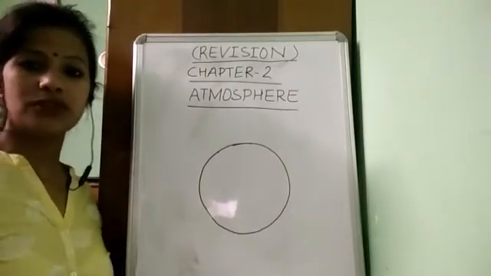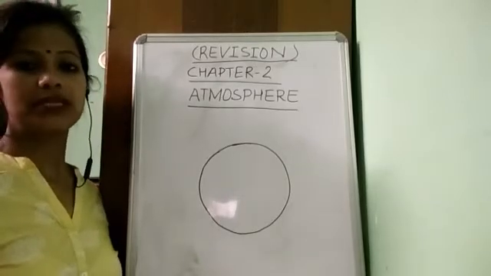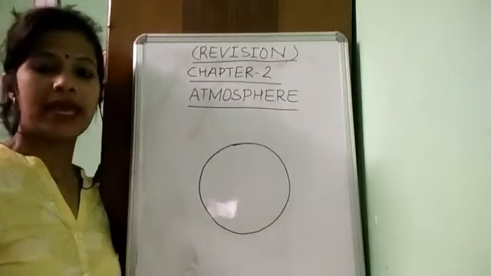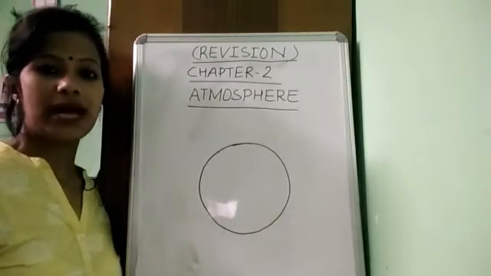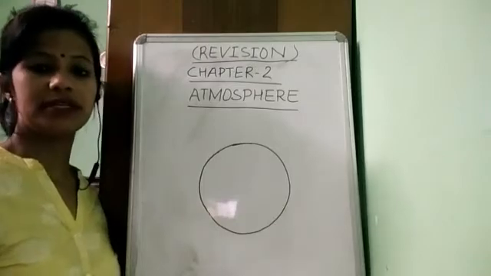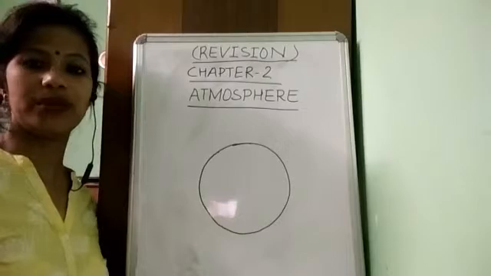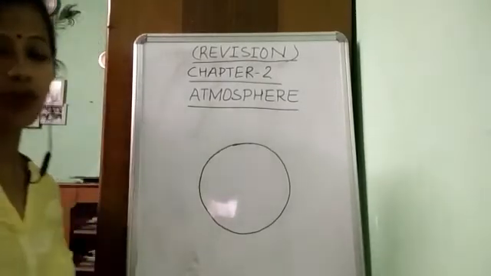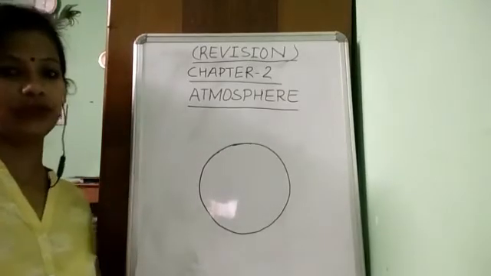In the last video I told you about your syllabus. Lessons 1, 2 and 3 will be coming in your exam, and the map work of Australia, physical and political, will be coming in your half yearly exam. Okay, so let's start your revision of lesson number 2, which is atmosphere.